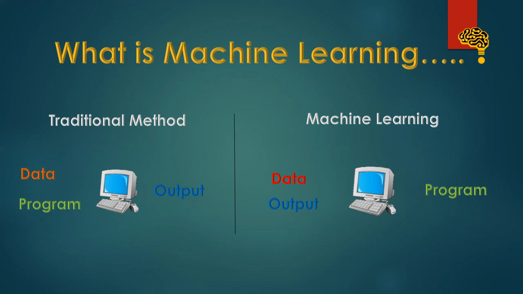Based on the previous experience of the output and the current input scenario, our machine will learn how to perform and how to behave for the corresponding data. That is machine learning. It's not rocket science, it's a simple thing. Based on the input and the output, both of which we give as input to the machine, the machine will predict, or it will learn from our input and output. Simple, right?